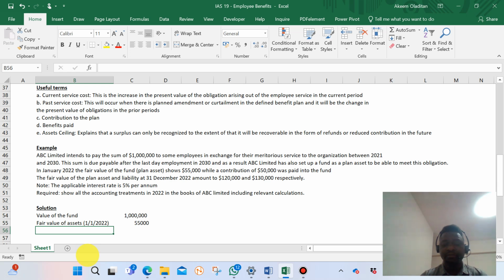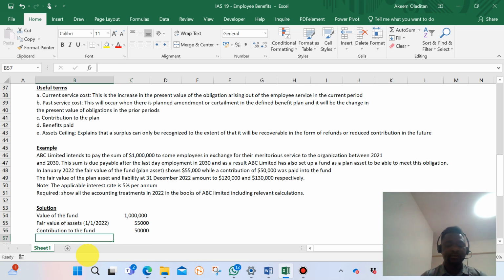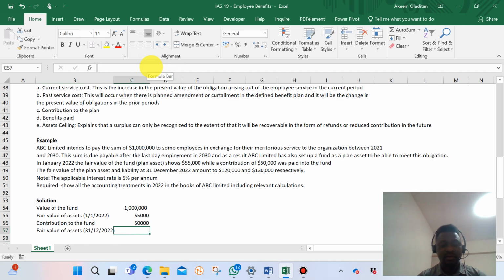Then the contribution paid to the fund is $50,000. That's what the standard says. And the fair value of plan asset as at the end of the year, which is 31/12, is $120,000.